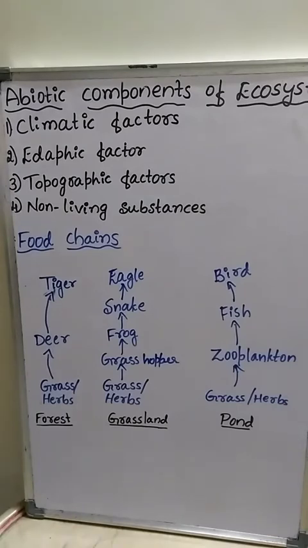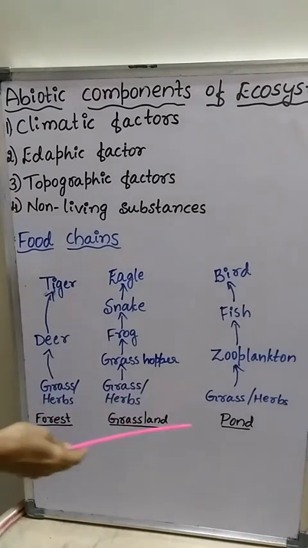Producers are the plants which produce the food. Herbivores are the animals which eat the plants or plant materials. Carnivores are the animals which eat the herbivores. Producers always form the foundation of the ecosystem.